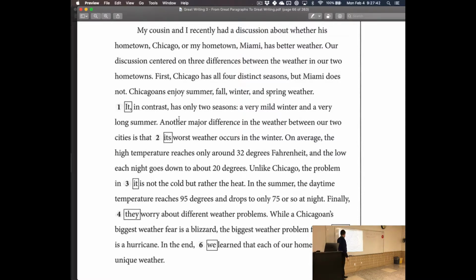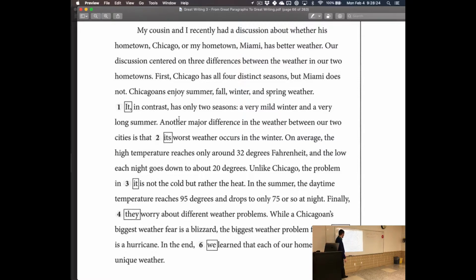So next one. While Chicagoans' biggest weather problem is a blizzard, the biggest weather problem for Miami is a hurricane. Actually, that's okay. But this one here is actually talking about the people, right? So we have a reference of people here. Miamians. People of Miami. I'm not sure if Miamians is a word. But yes, exactly. Now, since this is referring to people, now we know, okay, it's people. Now we can come back here and go, okay, that was probably people up here too. Now we have a connection. Okay, good.